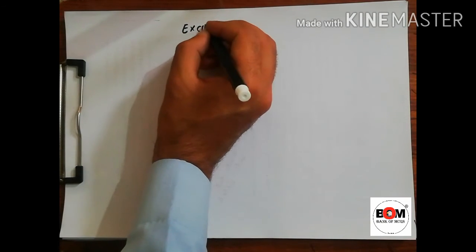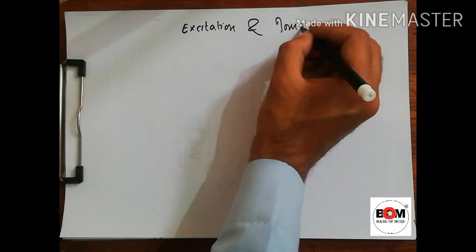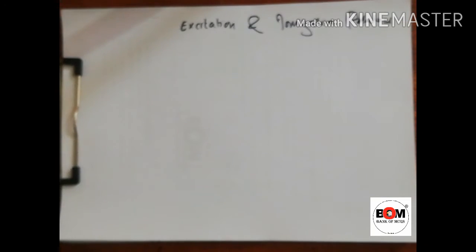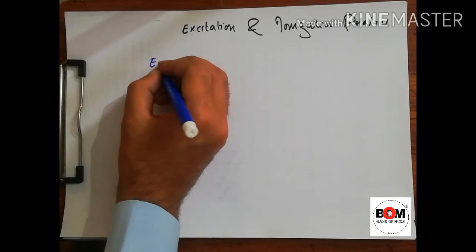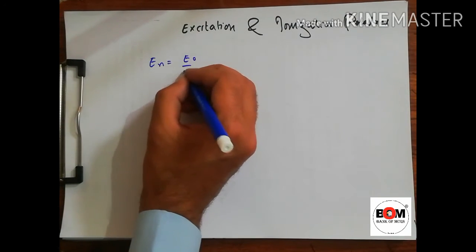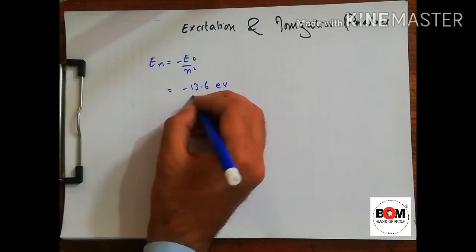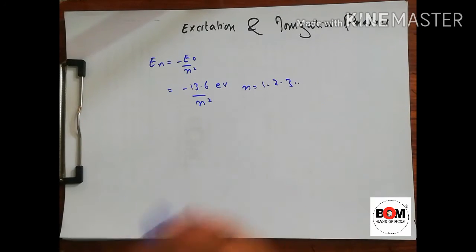Excitation and ionization potential. The Bohr model as well as the current quantum mechanical model of the atom predicts that the total energy of the electron is quantized. The energy is equal to E naught divided by n square, where E naught is equal to minus 13.6 electron volt, and n is equal to 1, 2, 3 and so on.